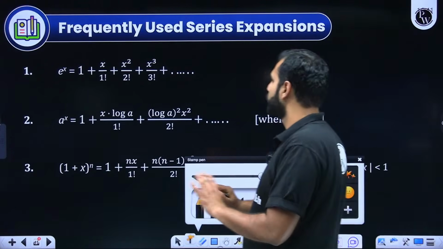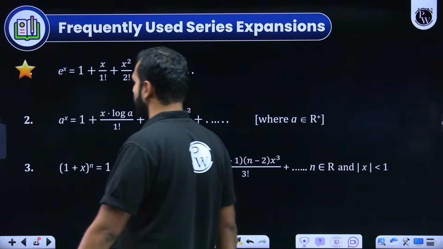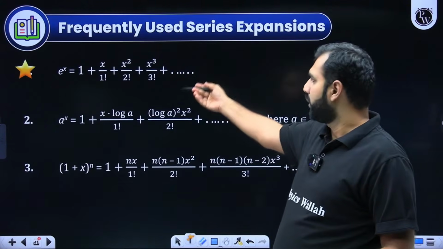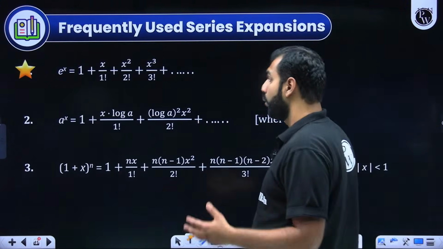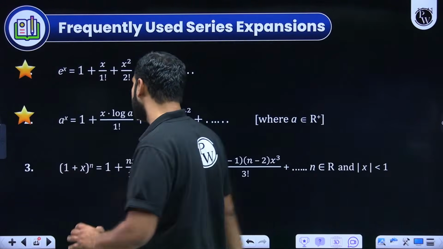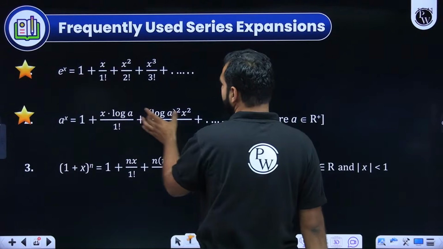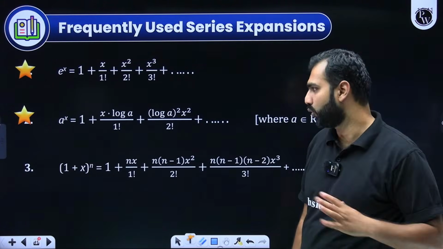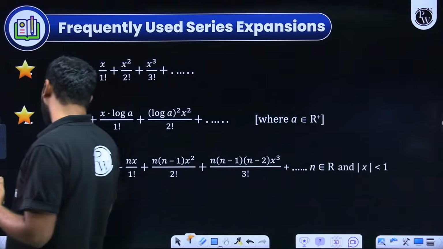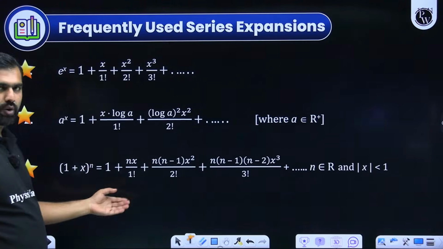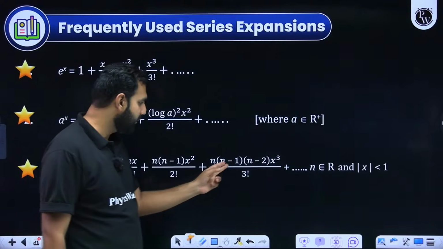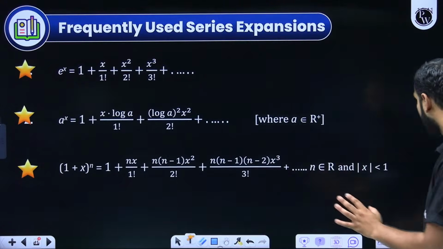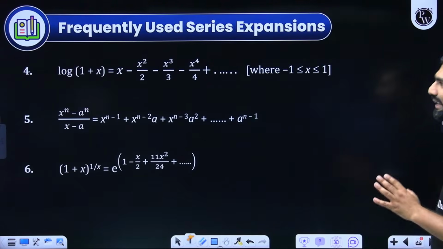For example, you should not miss the expansion of e to the power x at all. If you are a JEE aspirant, you are aware of it, right? 1 plus x by 1 factorial, plus x square by 2 factorial, and so on until infinity. When it comes to a to the power x, the only change is x ln a, then x ln a whole square by 2 factorial, then x ln a whole cube by 3 factorial, and so on. For 1 plus x to the power n, the binomial expansion is 1 plus nx by 1 factorial, plus n(n minus 1) by 2 factorial x square, plus n(n minus 1)(n minus 2) by 3 factorial x cube, and so on. I'm quickly giving you a glimpse of all the important expansions which you should take care of.